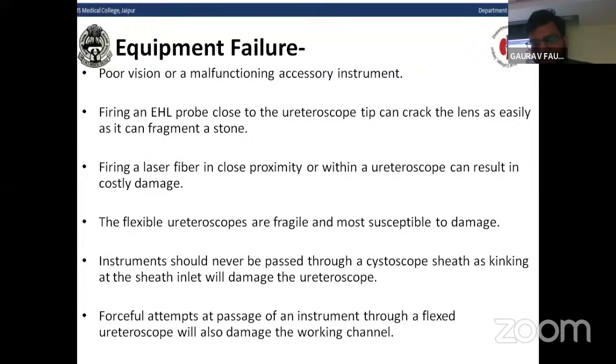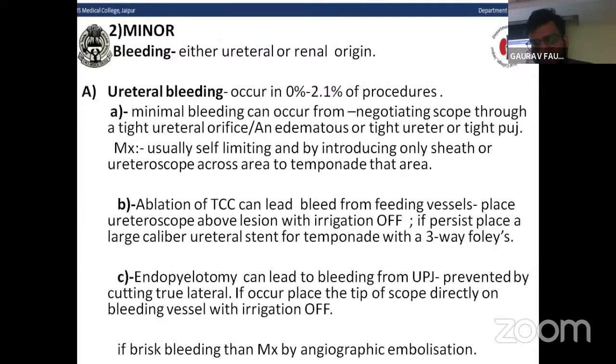So instruments should never be passed through a cystoscope sheath, as the thinking of the sheath and of the inlet will damage the ureteroscope. Forceful attempts at passage of an instrument through a flexible ureteroscope will also damage the working channel. When any accessory instrument is inserted through the ureteroscope, the ureteroscope should always be straightened.